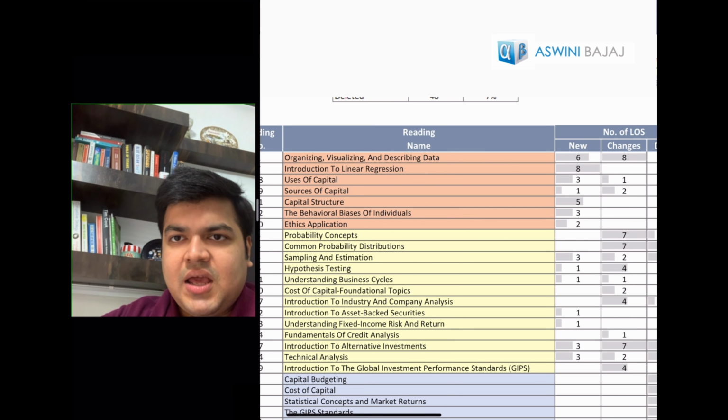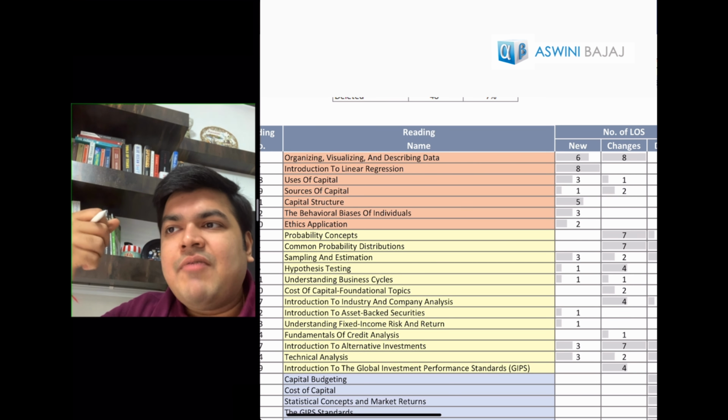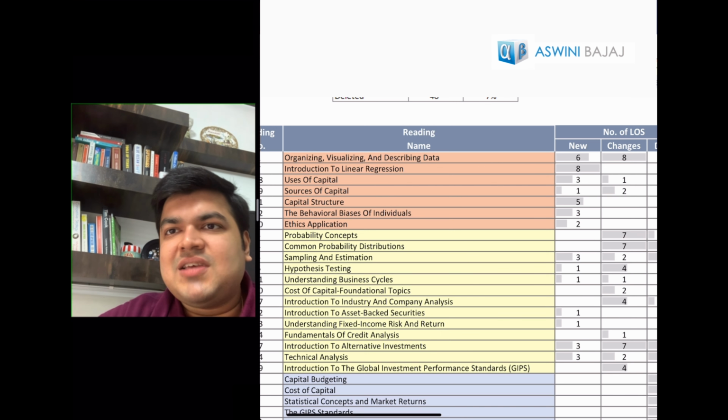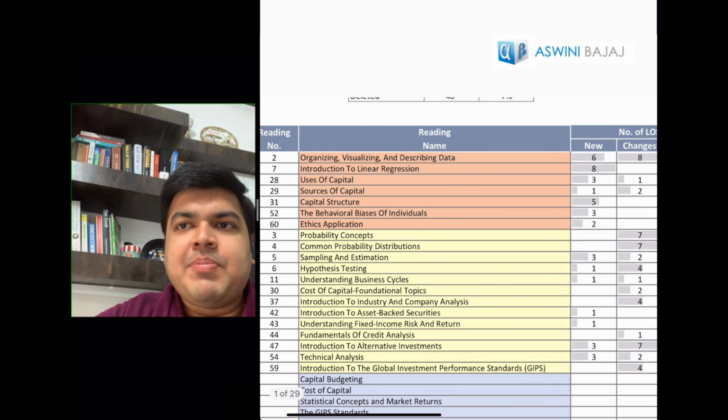So even if you're studying, you'll have to study the previous basics, correlation, covariance. You can't change that, and without doing these, you can't study portfolio. Without understanding standard deviation, covariance, correlation, probability, etc., you'll not be able to do calculation for different chapters. So this one chapter has been added over here.